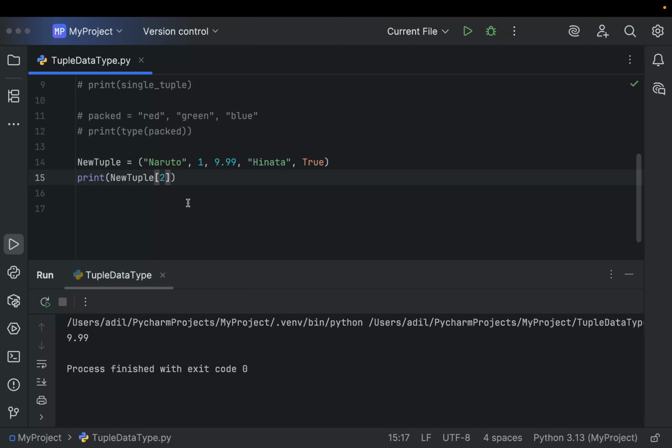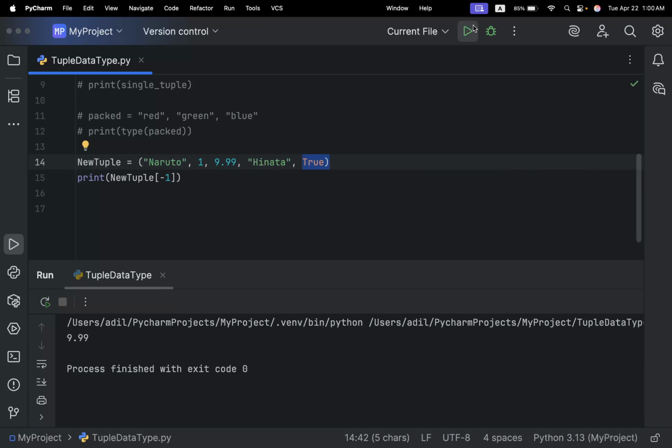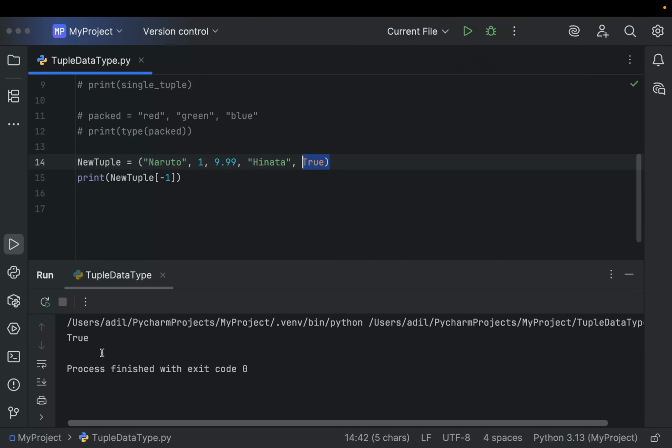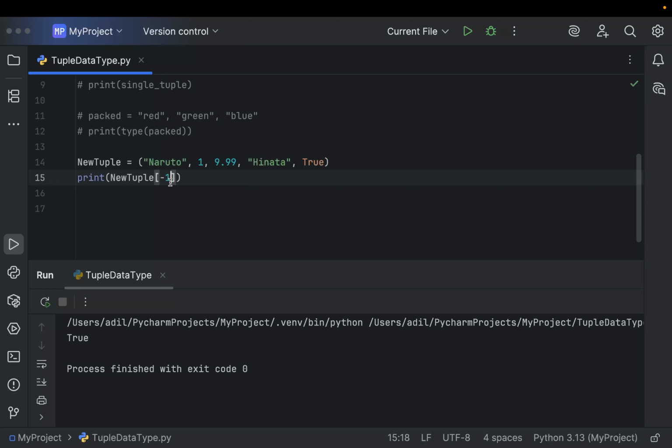Okay, we can work with negative indexing as well. So if I write here -1, it will start counting from the last. So -1 will print true, meaning this element. If I run the code, as you can see, it prints true. If I write here -3 and run the code, you can see it prints 9.99 because this has the index of -1, this has -2, and this has -3.